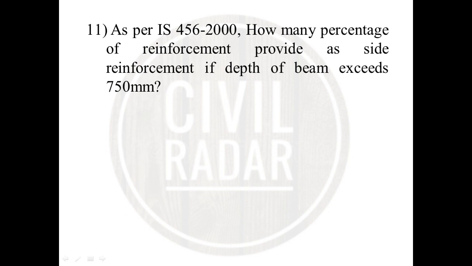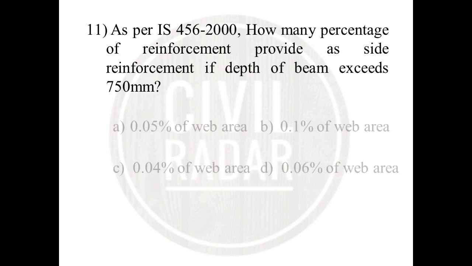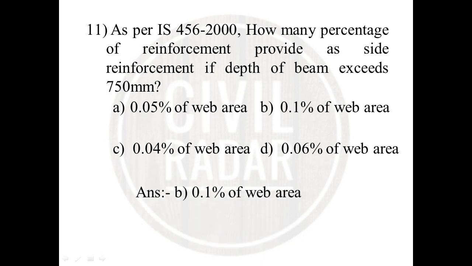The next question: as per IS 456, what percentage of reinforcement is provided as side face reinforcement if the depth of beam exceeds 750 mm? The answer is 0.1 percent of web area.